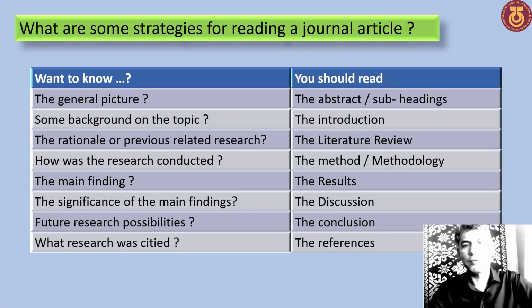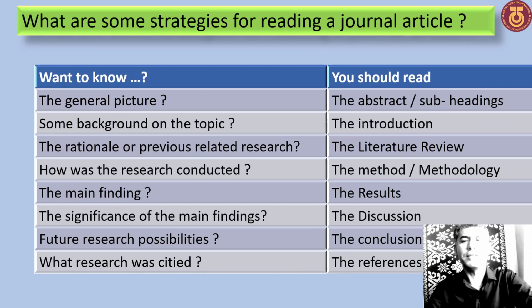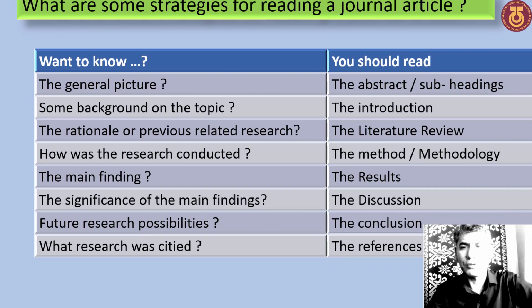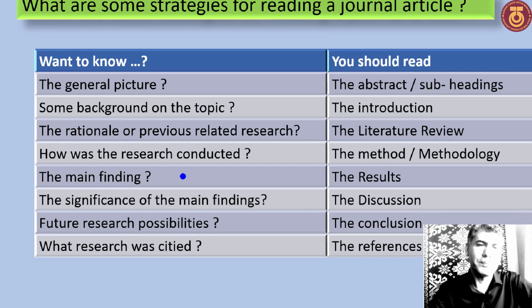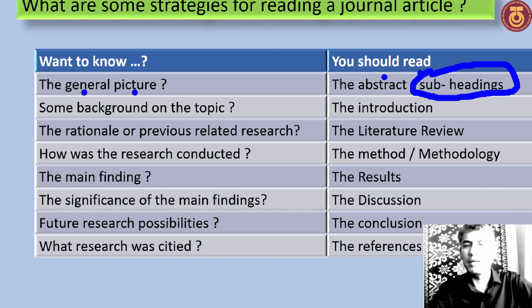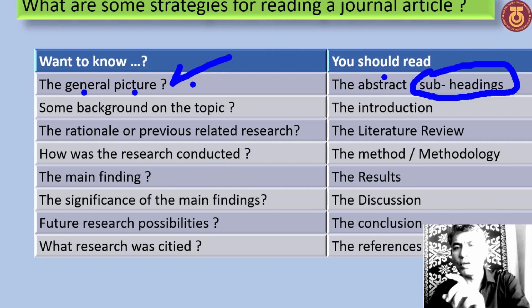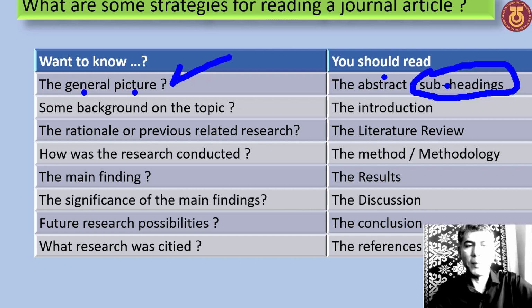What are some strategies for reading a journal article? It is very important, while you read the article, to find where you need to read, and why you read it. If you want to know the general picture of the research paper, you go directly to the abstract and subheadings.